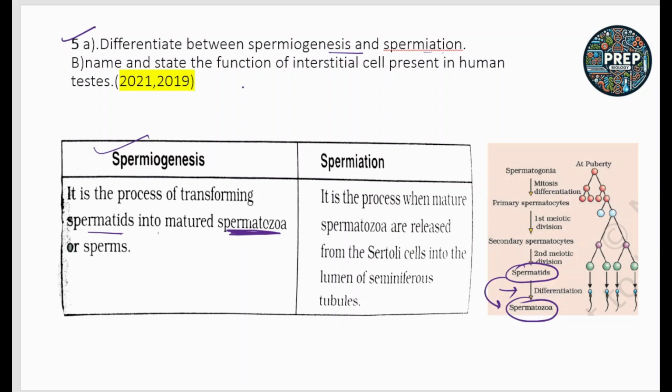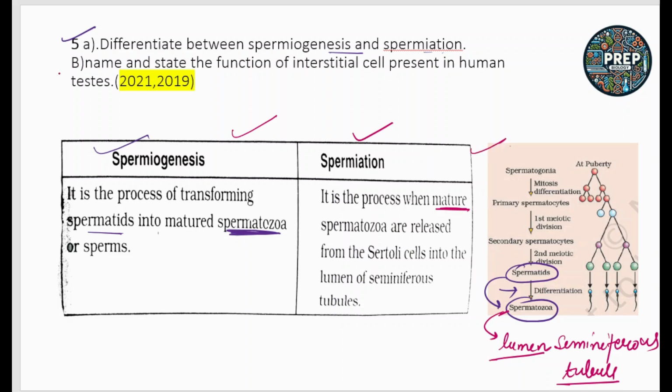And what is spermiation? It is the process when mature spermatozoa are released from the Sertoli cell into the lumen of the seminiferous tubule. So the difference between spermiogenesis and spermiation is very, very important. Note it down carefully.